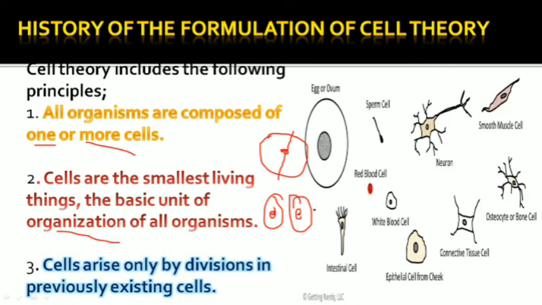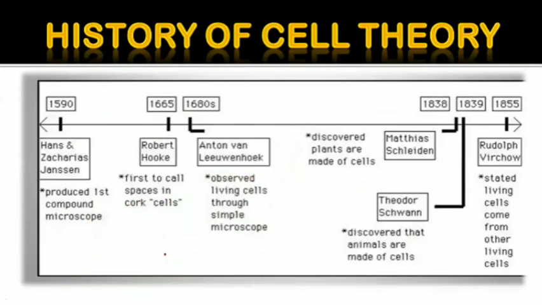So, dear students, that's it for today. This is very, very important. You must learn these three postulates, these basics of cell theory, on your fingertips, and you have to learn and understand them properly. I hope you will find it interesting also.